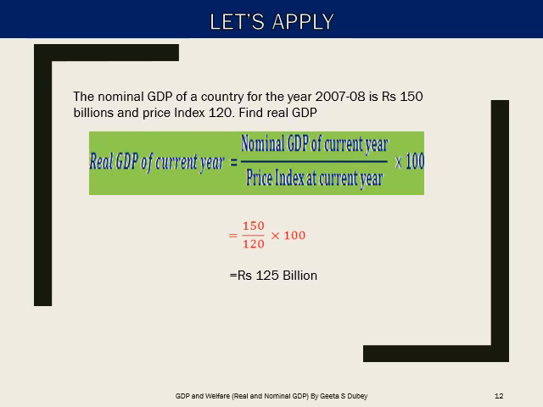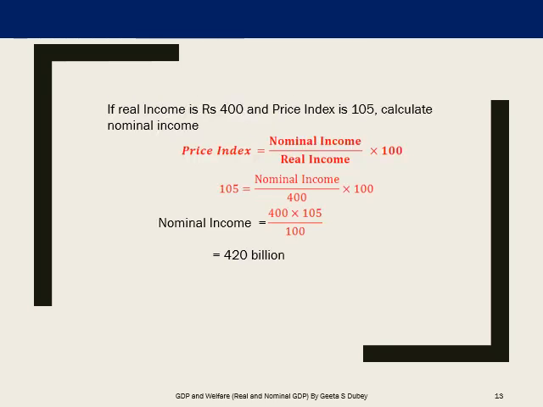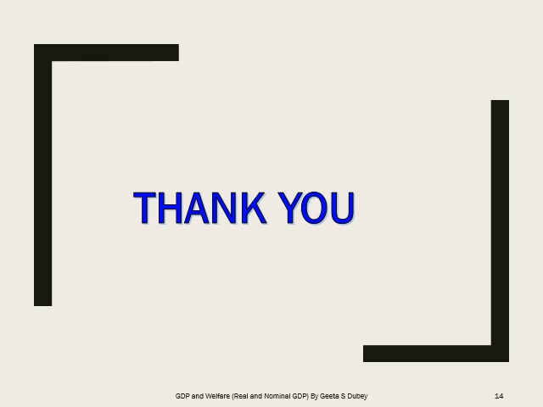In the next numerical, we need to calculate nominal income, and what is given to us is the real income and the price index. By applying the formula, price index is equal to nominal income upon real income multiplied by 100, we can calculate the nominal income, which is 420 billion. So children, we are done with the concept of real income and nominal income.